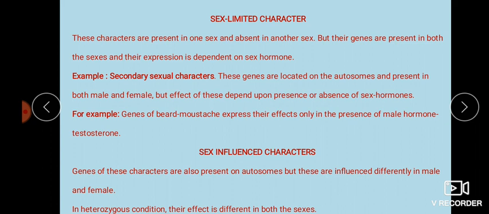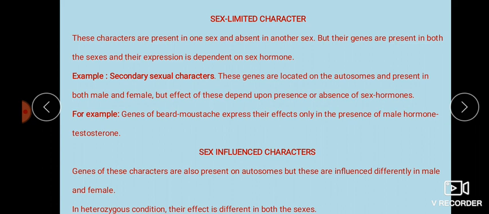Okay, it is only limited to a particular sex. That is not present in both the sexes. Either it can be seen in male or it can be seen in female. But the genes are present in both the sexes and their expression is dependent upon the sex chromosome. Clear? The characters are present in one sex only, either female or male. But the genes which are responsible for that particular character can be seen in both sexes. Whether that gene is expressed or not depends upon the hormone present in that particular sex. Clear?